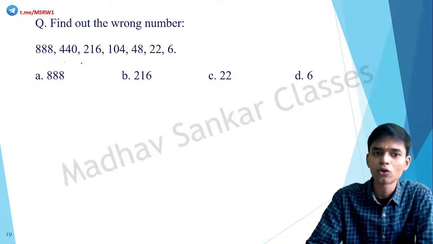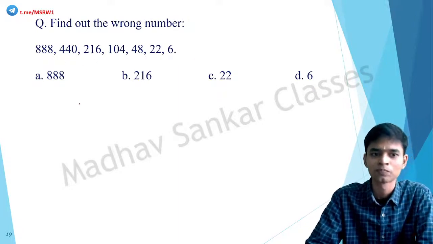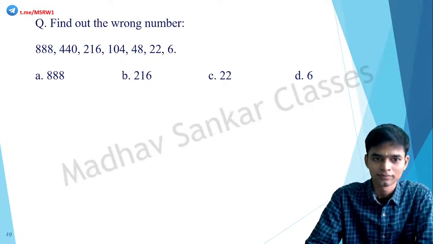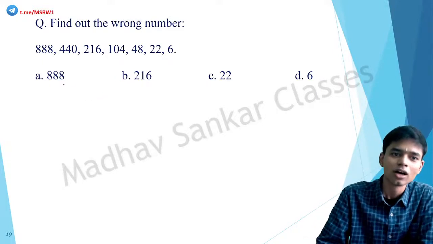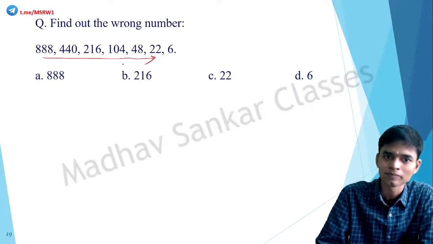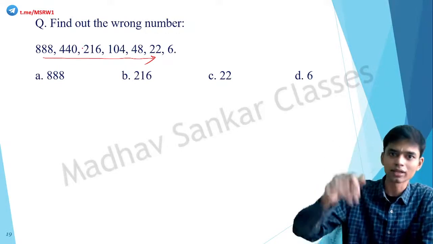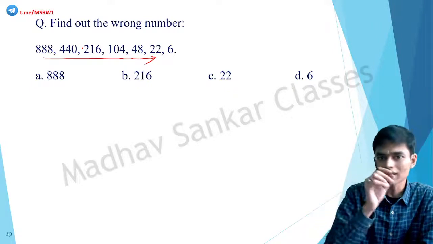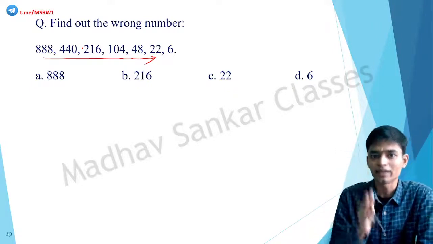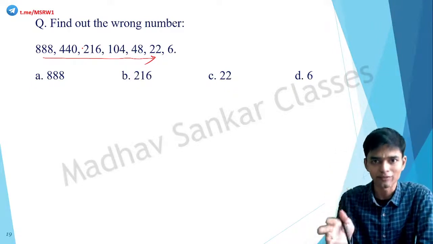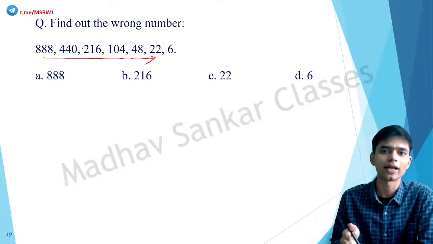888, 440, 216, 104, 48, 22, and 6. So what is the relationship? Here, again, this is a descending series. That is my first observation. Second observation is here also there is a decrease. Okay, there is a huge decrease. It's not a small decrease. It's not like 888 and 880 and 840, 820, 800. No, it's not like that.